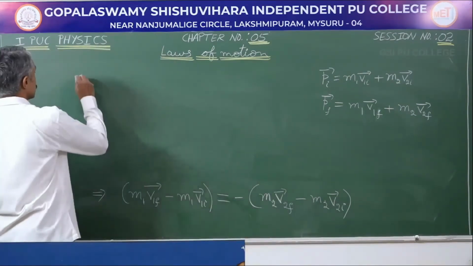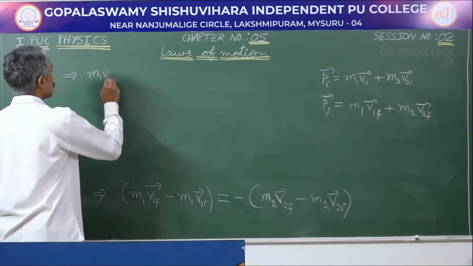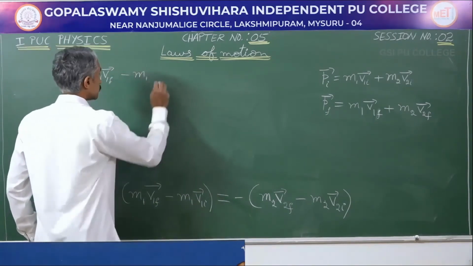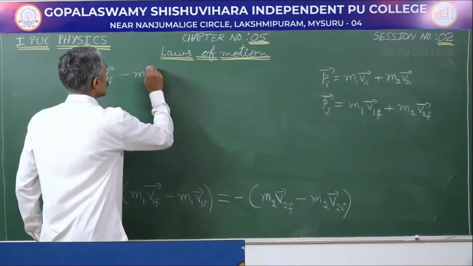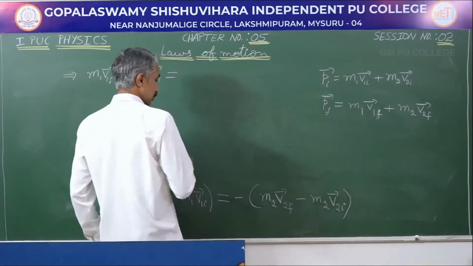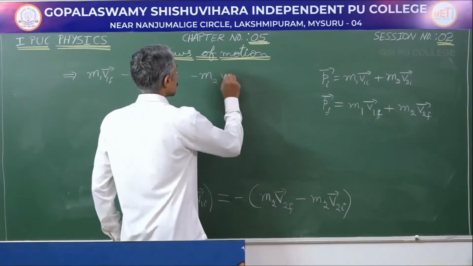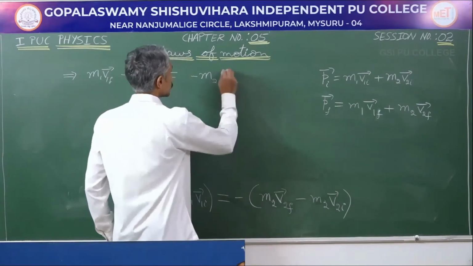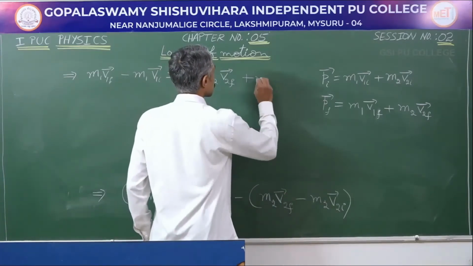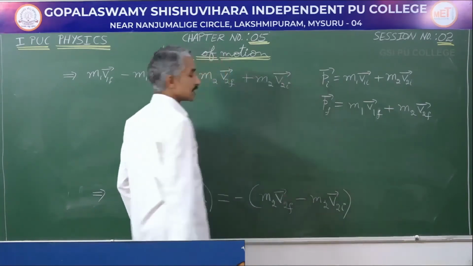So, this gives m1 v1f minus m1 v1i is equal to minus of plus is going to be minus m2 v2f minus of minus gives me plus m2 v2i.